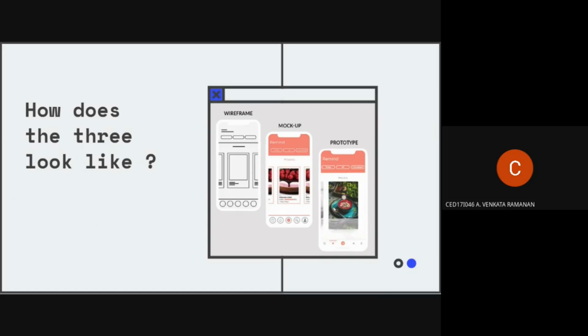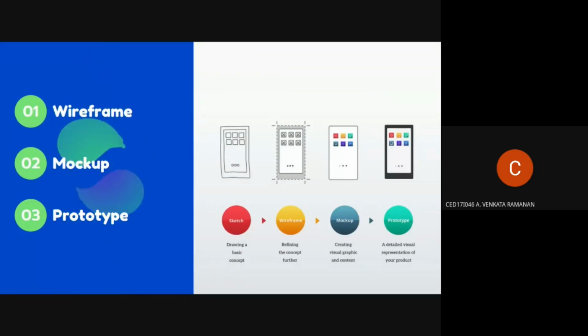And the prototype is basically to mimic the application with the logic systems and interactions, so that the user can interact with the product by sliding up, sliding down, exploring the features before even beginning the development phase of actual coding. This basically reduces the turnaround time in product development. So the wireframe contains the concept which we discussed before, the mockup contains visual graphic content, and the prototype contains a deep visual representation of the product.